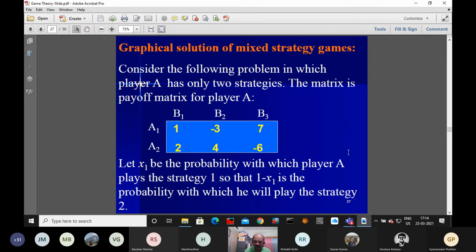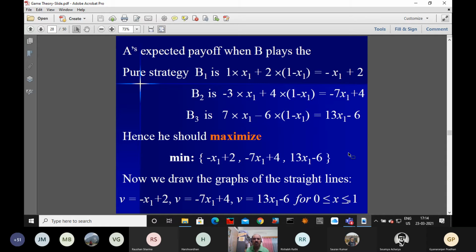Now in the same problem, if you are going to solve it using the linear programming method, how to proceed? We'll proceed in this manner. So this minimum equal to nu, that nu we want to maximize.